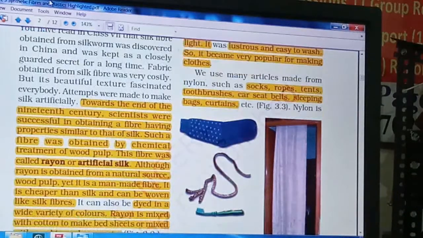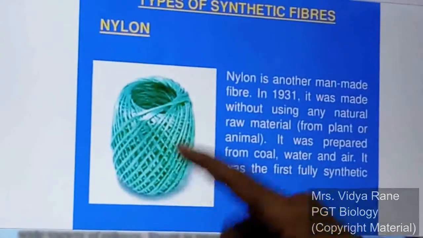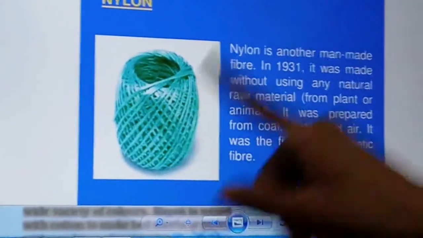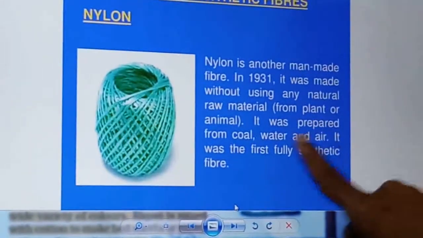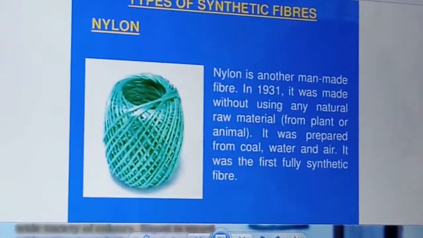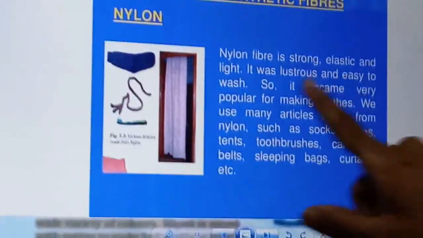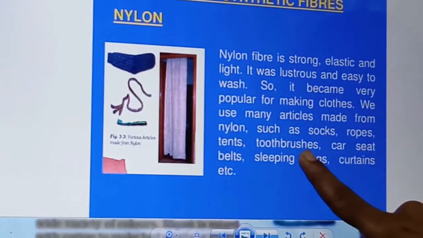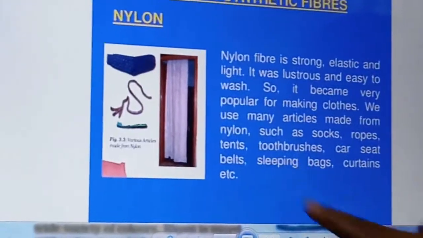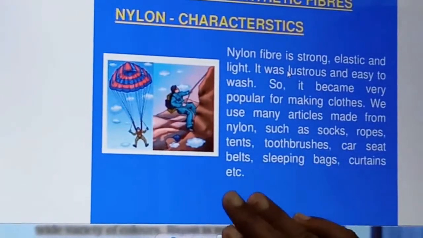The pictures are given, right? See here, this is how the nylon fiber looks. Here also you can see how shiny it looks. So it is prepared from coal, water and air, and it is the first fully synthetic fiber. Characteristics: strong, elastic, light, lustrous, easy to wash. So it became popular. And other articles made are socks, ropes, tents, toothbrush, car seat belts, sleeping bags and curtains, right? Now the strength of nylon is given.